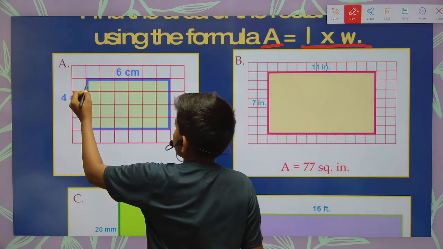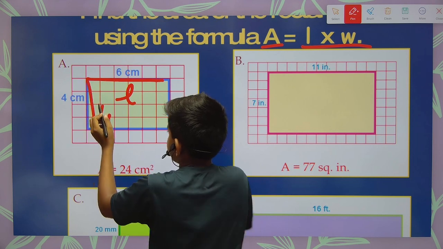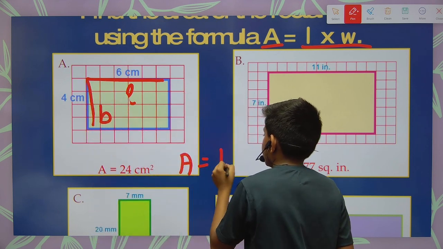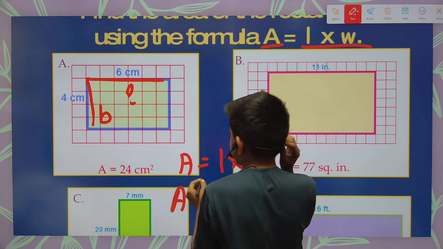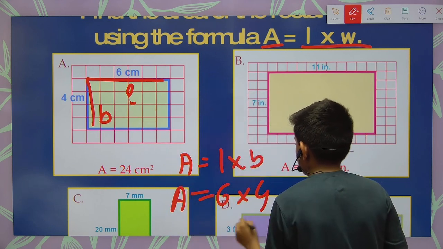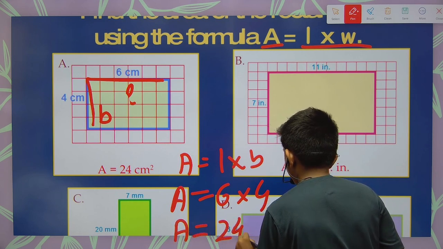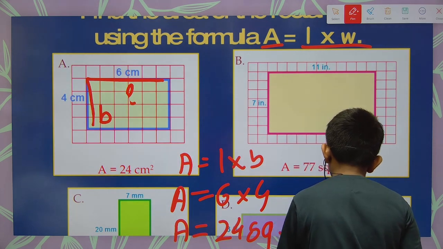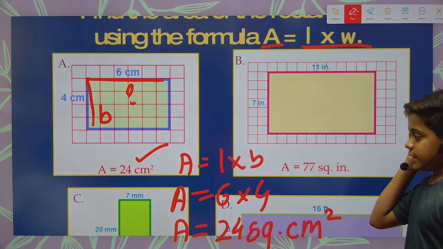Now here we have a rectangle whose length is 6 centimeter and breadth is 4 centimeter. So area is equal to length into breadth. So here length is 6 into 4, that is 24 square centimeter. Yes, we have got the correct answer, that is 24 square centimeter.